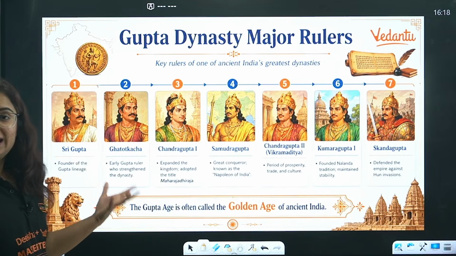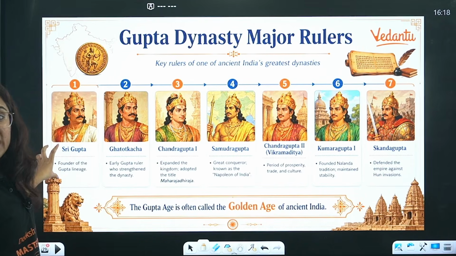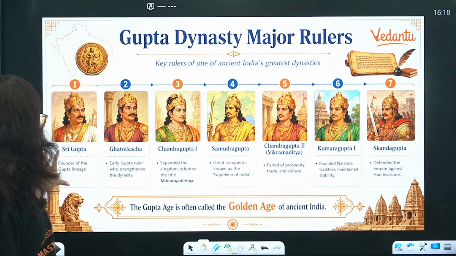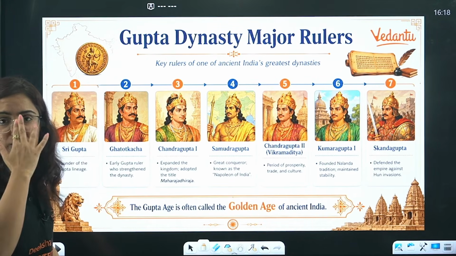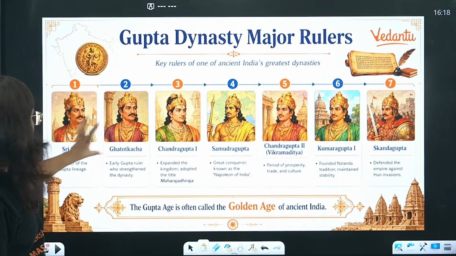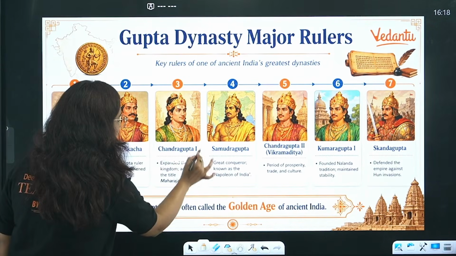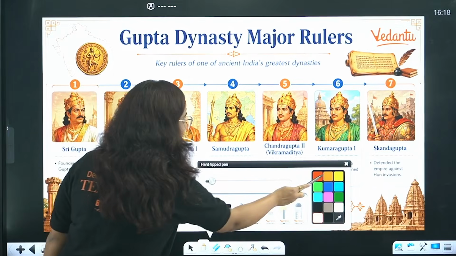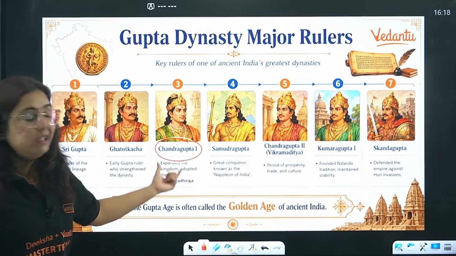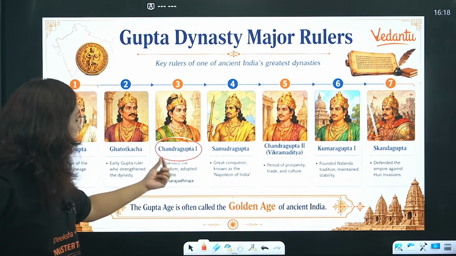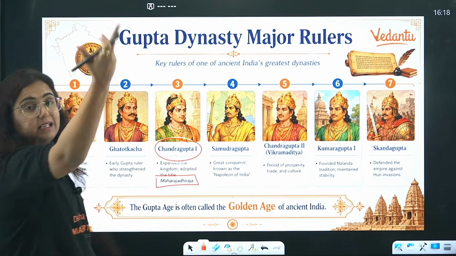It is said that the first ruler of this Gupta dynasty was Sri Gupta. He was the founder of this Gupta lineage. However, when we talk about the first powerful ruler, it was not Sri Gupta. So Sri Gupta's son was Ghatotkacha. However, the Gupta dynasty came into relevance, or I can say, they came into power and picture was from Chandragupta I. From Chandragupta I, he expanded the kingdom and he was given the title Maharaja Adhiraja, the titles I was talking about.